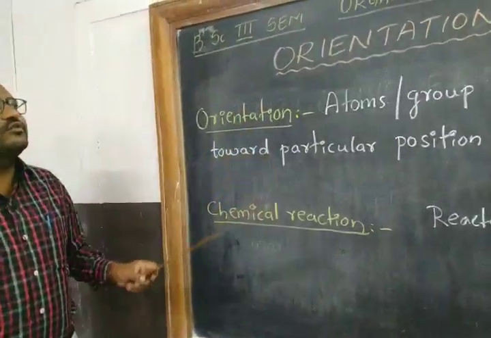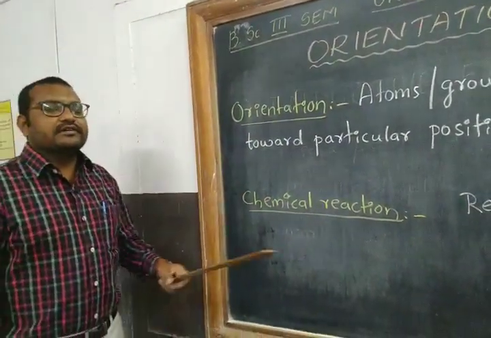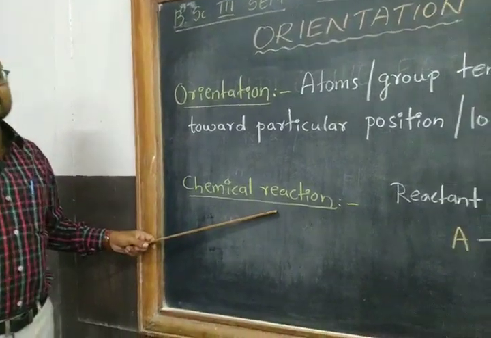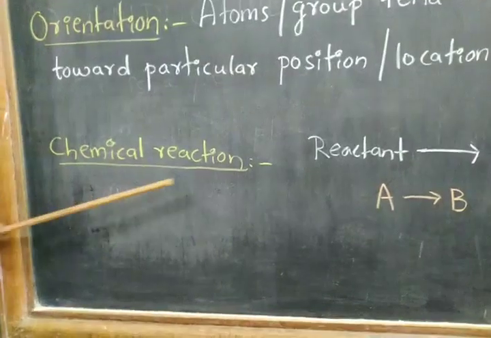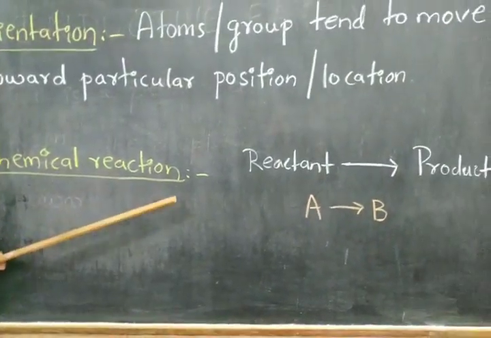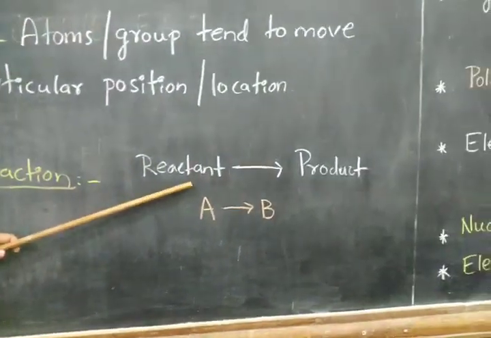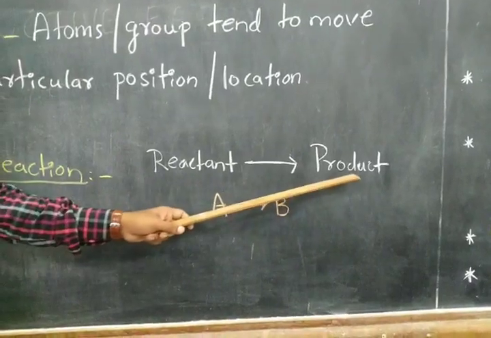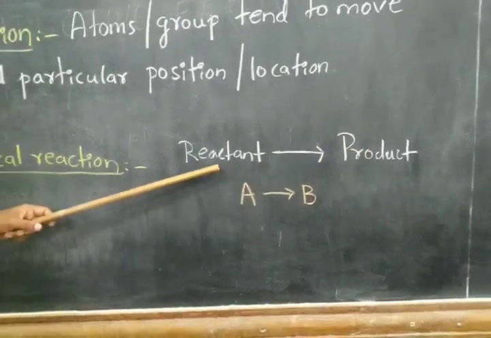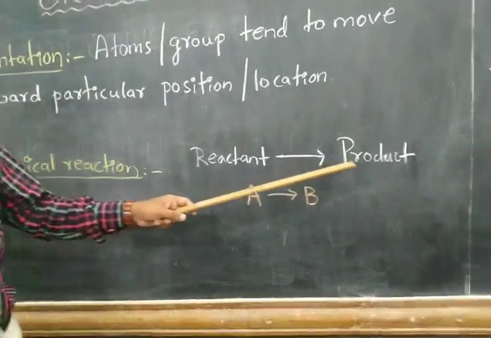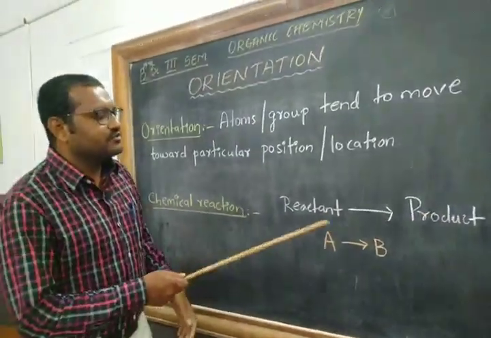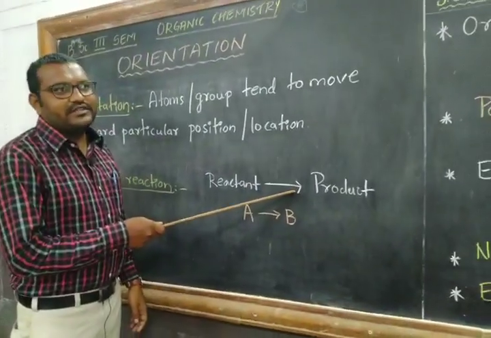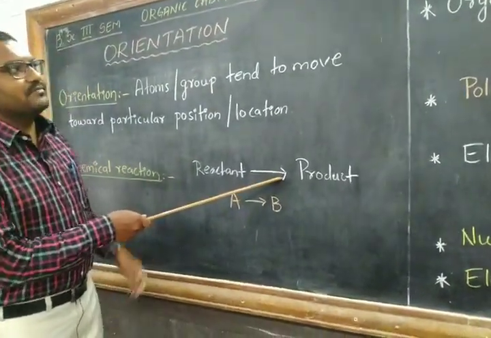So before going to the topic, let us discuss a few things about organic reactions. So we know that a chemical reaction is a process wherein reactant is converted to product. On the left side we write the reactant, on the right side we write the product formed, using the arrow mark, which indicates the progress of the reaction.